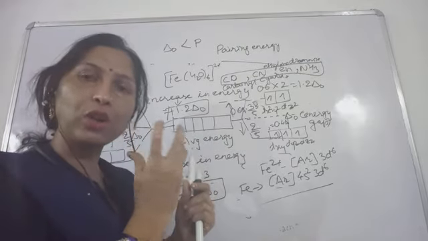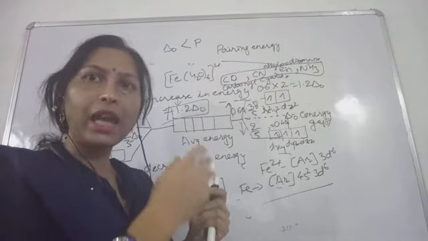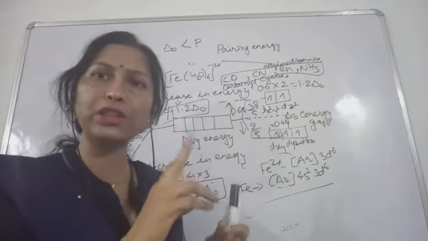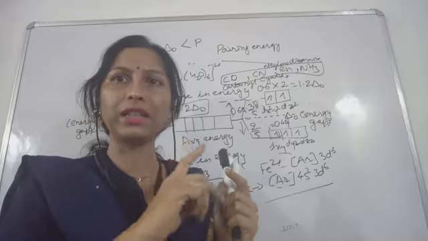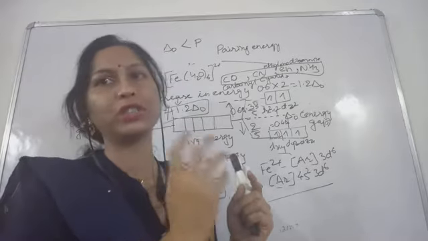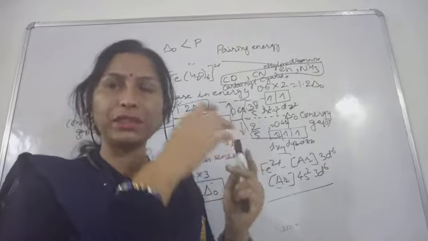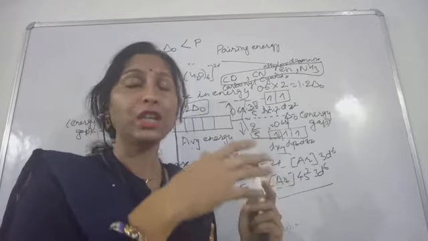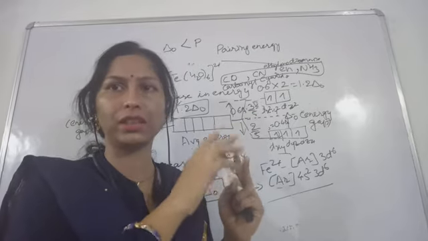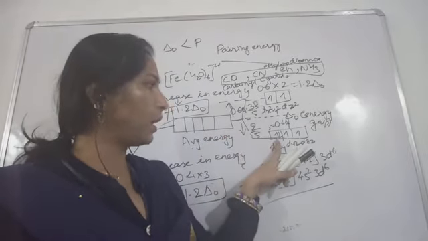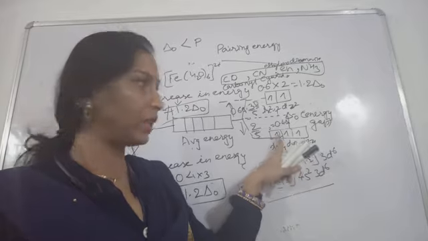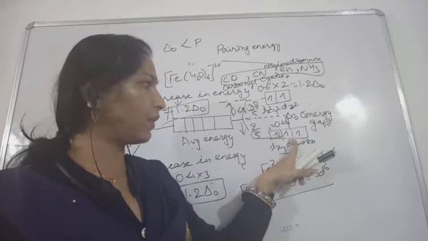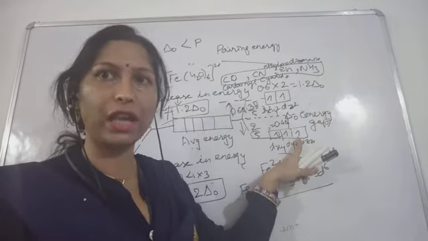One will have the clockwise spin, and one will have the opposite spin. We all know that 2 electrons present in one orbital will definitely have opposite spins, and opposite spins means plus half and minus half. We show the spins like that, plus half and minus half. So what will happen? They will cancel each other. In this case the paired electrons present in the first orbital will cancel each other, and the second and third orbitals possess one electron each, unpaired electrons.